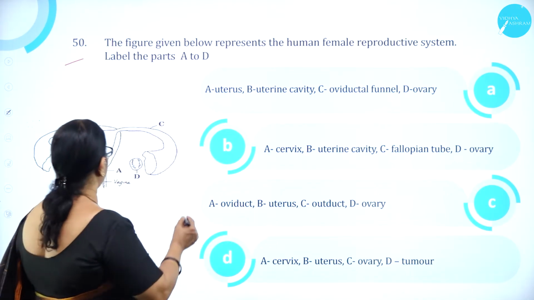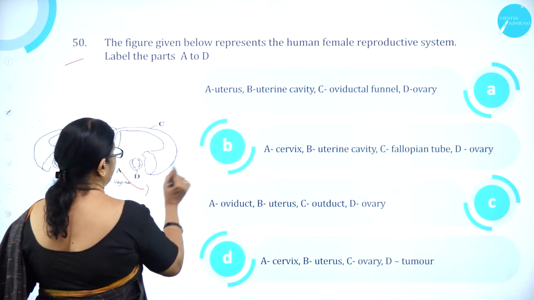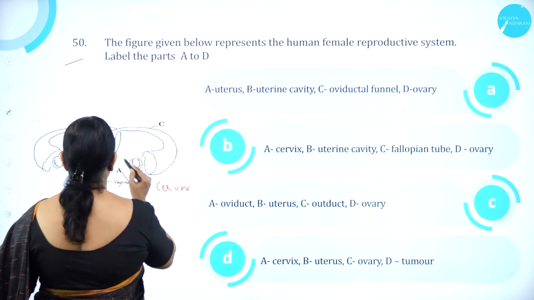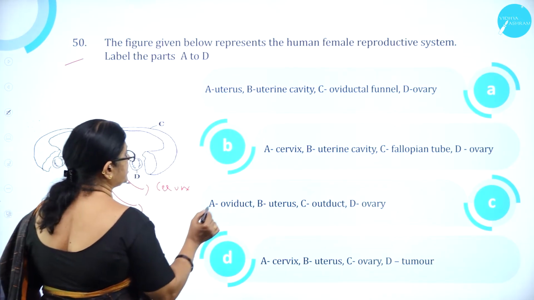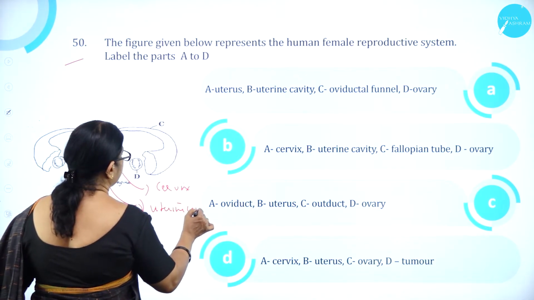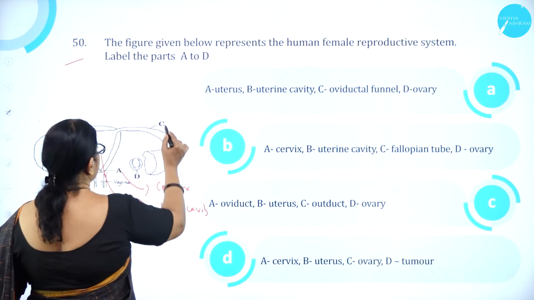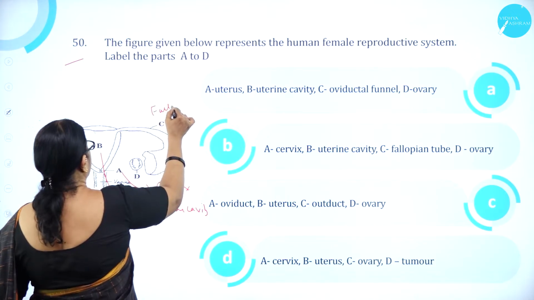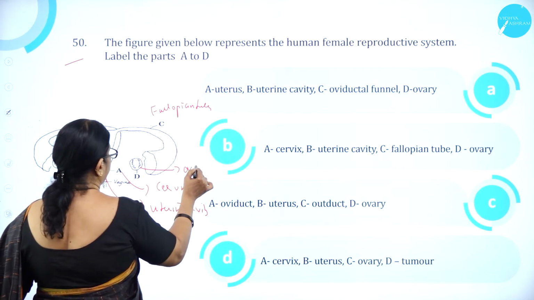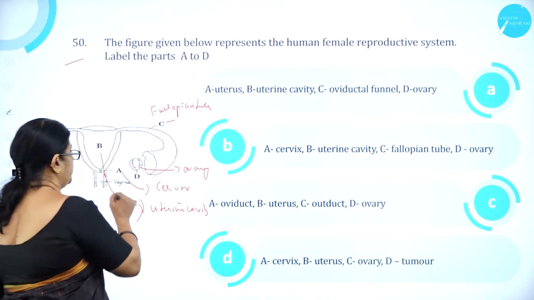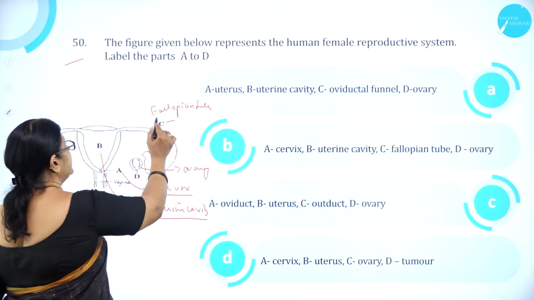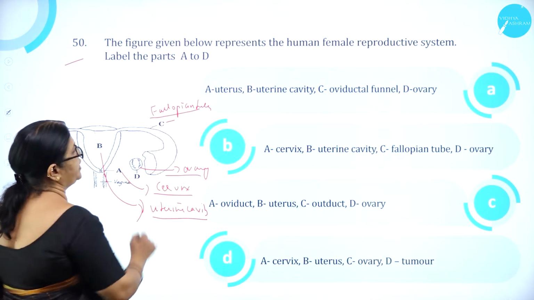Here A is cervix. Then B is what? B is uterine cavity. C is what? Fallopian tube. D is ovary. So A, cervix, B, uterine cavity, C, fallopian tube, D, ovary.